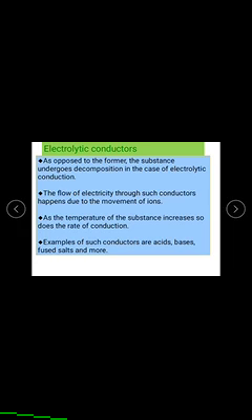Then the movement of ions also increases in that electrolytic conductor, so the conduction capacity of the electrolyte increases.